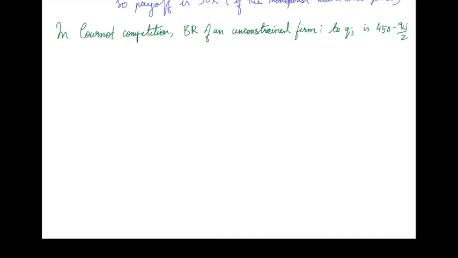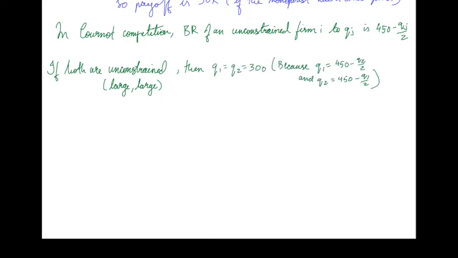So if they're both unconstrained and they both have large plants, so this is a case of large, then the quantities that they're both going to choose are such that Q1 is (450 minus Q2) over 2, and Q2 is (450 minus Q1) over 2, which means that Q1 and Q2 are both 300. In this case, the revenue for each firm would be (900 minus Q1 minus Q2) times 300, which is the quantity produced by either firm, which is 90,000.